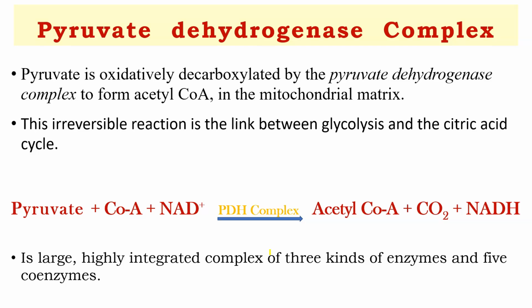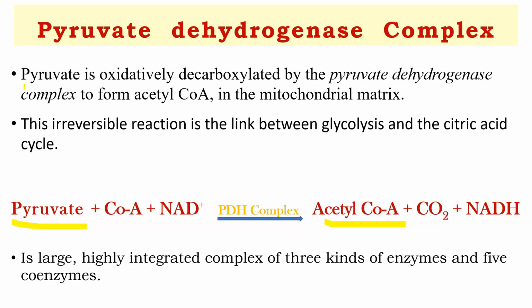Let's go to our topic, which is the pyruvate dehydrogenase complex. This pyruvate dehydrogenase complex is a multi-enzyme complex, and it catalyzes the conversion of pyruvate into acetyl CoA.